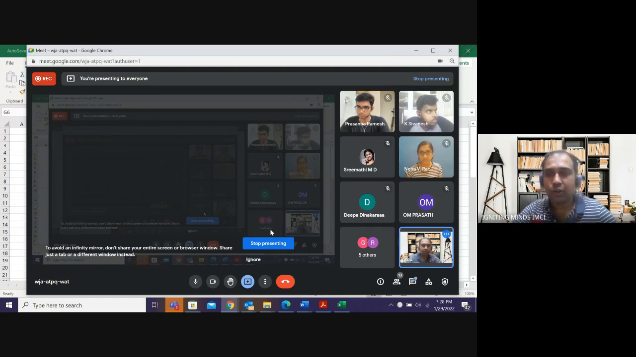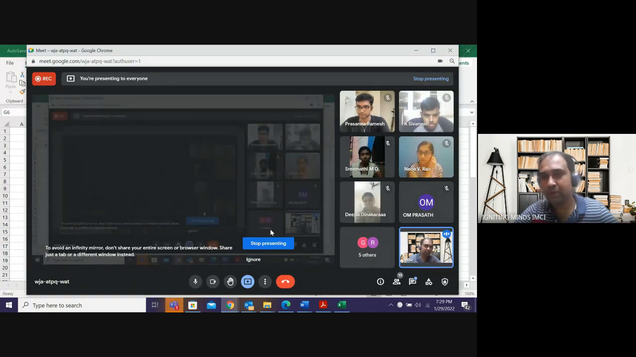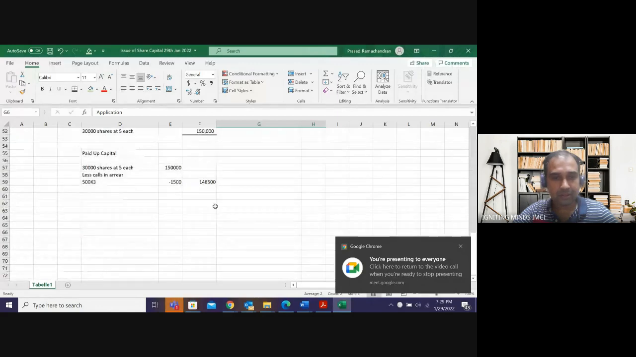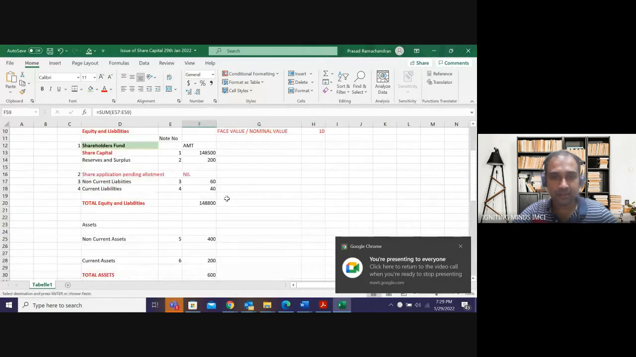Then comes called up capital. Called up is 5 rupees I called. Out of 10 rupees, I have called up only 5 rupees. So my called up capital will be 30,000 shares into 5 each, 1.5 lakhs. But did I receive all the money? There are 500 shareholders who did not pay me the 3 rupees on allotment. So out of 1,50,000, I was not able to get 1,500. It was 1,48,500.